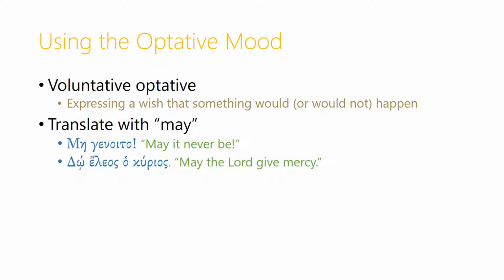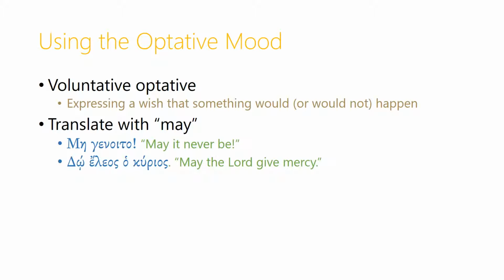Using the optative mood will most commonly be a matter of expressing some sort of wish that something would or would not happen. This is what is called by grammarians the voluntative optative. We translate this, at least as a starting point, using the English helping word may. So the common expression me genoita means may it never be, or let it never happen.